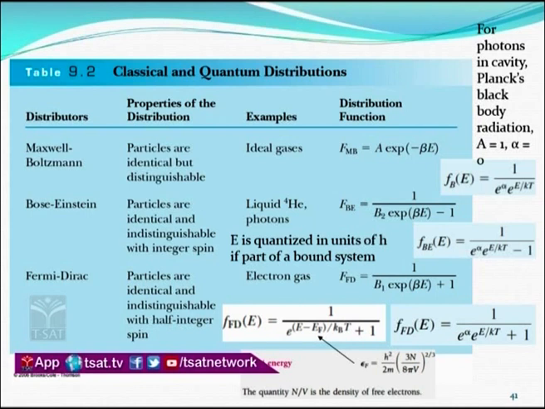Maxwell-Boltzmann distribution: if we differentiate everything, the particles are identical but distinguishable. We can apply this to ideal gases, where the distribution function, how the particles are distributed, can be written as f MB equal to A e power minus beta E. Then for the Bose-Einstein distribution, the particles are identical and indistinguishable with integral spin, and the distribution function can be written as 1 by e power beta E into something minus 1. It is applicable to photons and liquid helium.